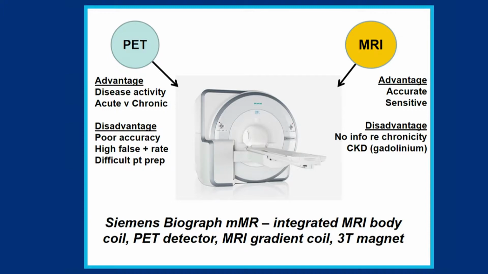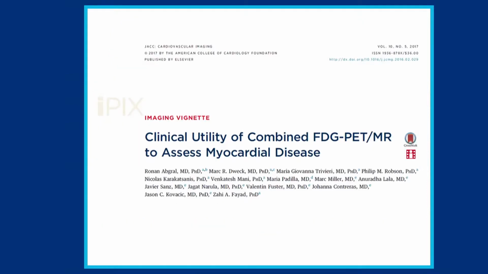But the advent of this fused PET MRI imaging really enabled us to capitalise on the advantages of these two modalities and to come together with an imaging diagnosis for sarcoid that really brought out the best and leveraged the best of these modalities to give us incrementally more informative data.